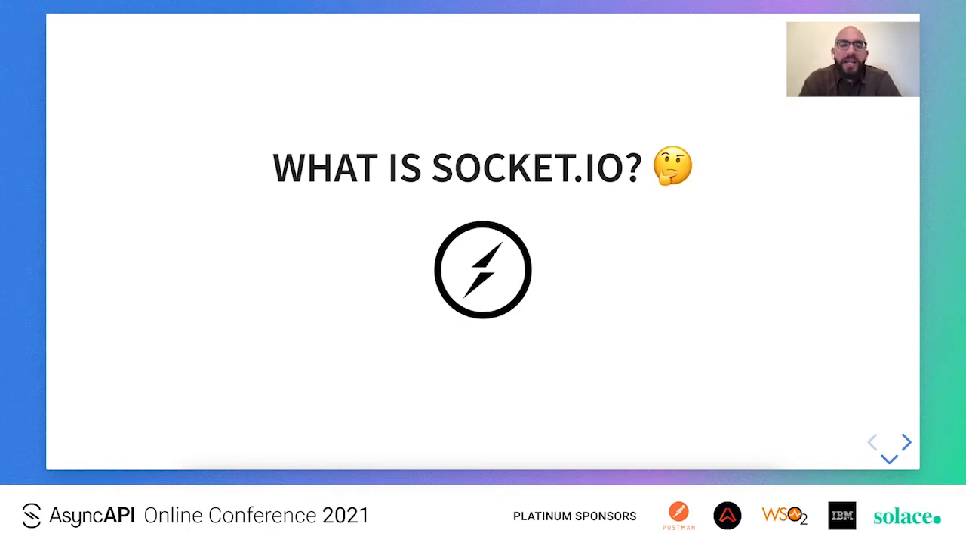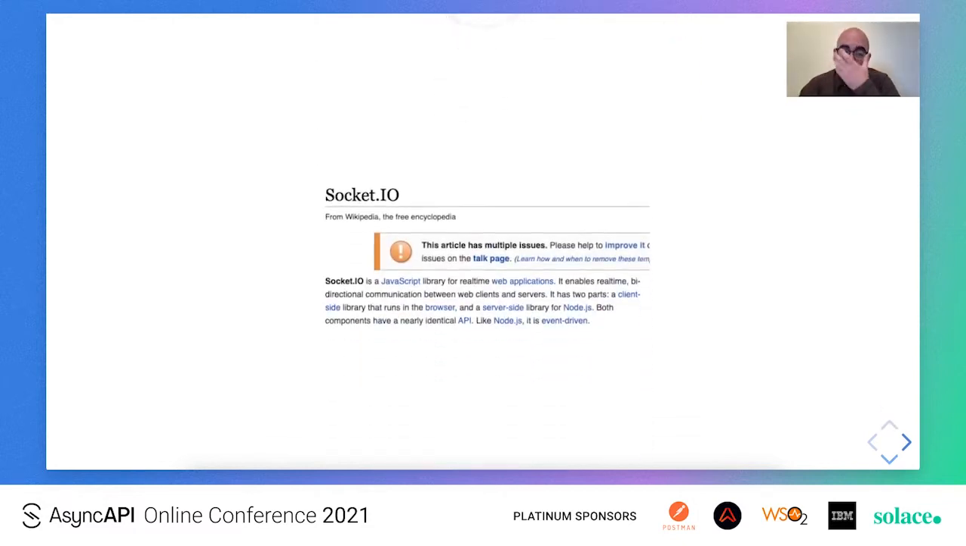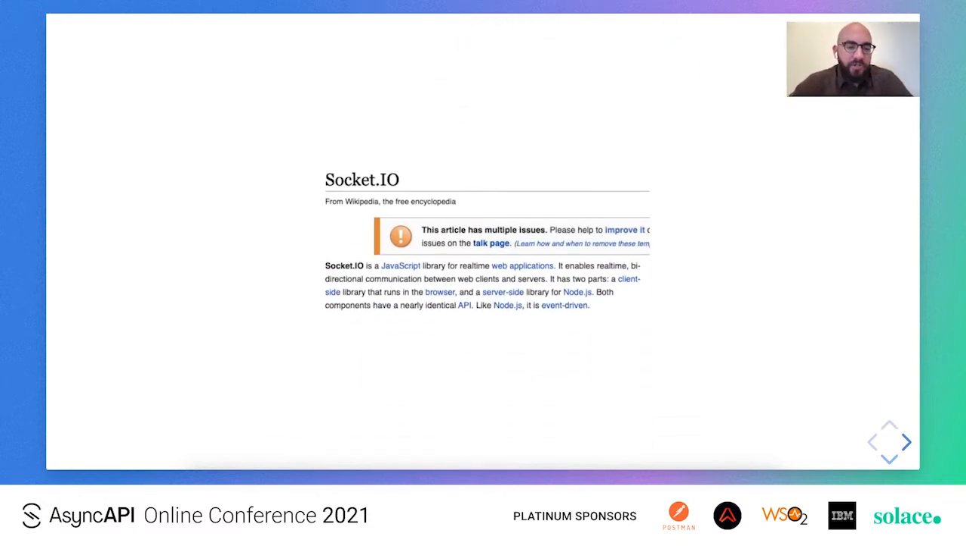Before trying to model Socket.io using the AsyncAPI specification, I would first like to establish some basic and common understanding of what Socket.io is. Many would argue that Socket.io is a JavaScript library for real-time web applications, and I wouldn't blame them because this is what the Wikipedia article actually states. However, I do regard this as an outdated definition. I see Socket.io as a protocol of its own, with the JavaScript library just being the reference implementation.